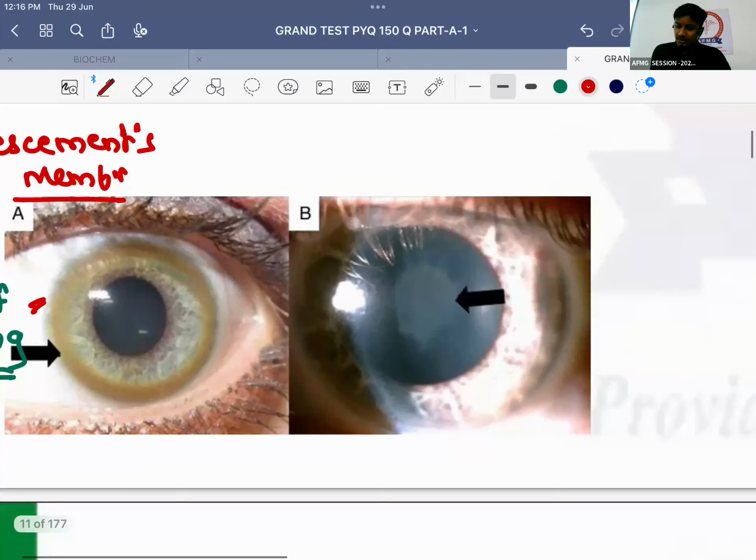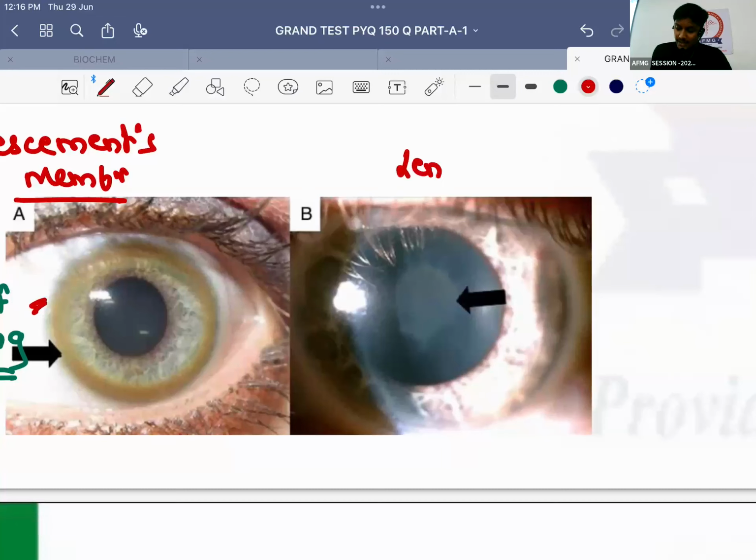Whereas when it deposits into the lens, if it deposits in the lens then there will be opacity, right children? So when it deposits into the lens, it causes which type of cataract? Sunflower cataract.